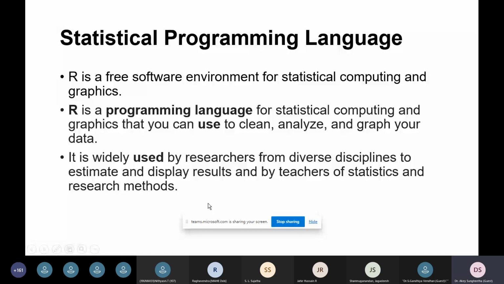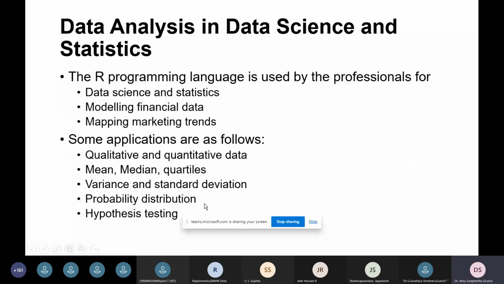Next, data analysis in data science and statistics. How do you do data analysis using this R tool? R programming is used by most professionals in the application of data science and statistics, to model your financial data and also to map marketing trends. Some very specific applications I have listed here are qualitative and quantitative information.